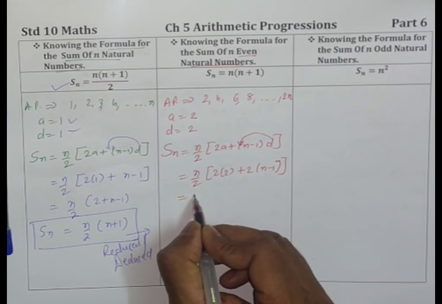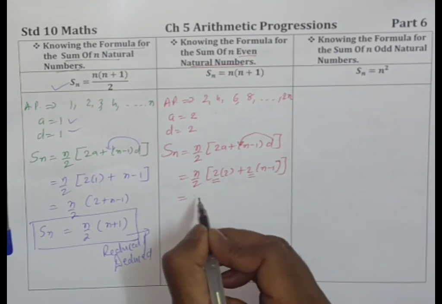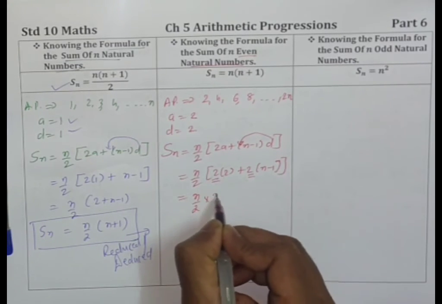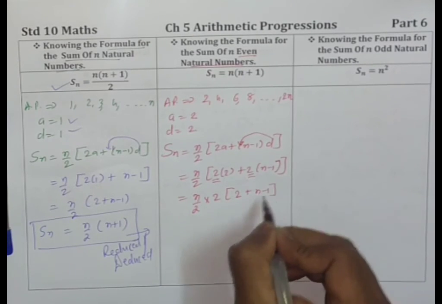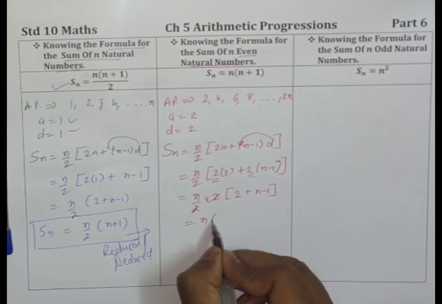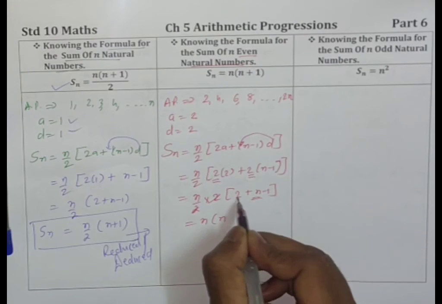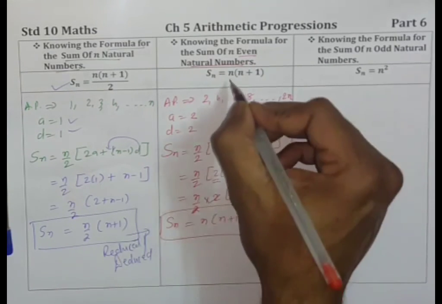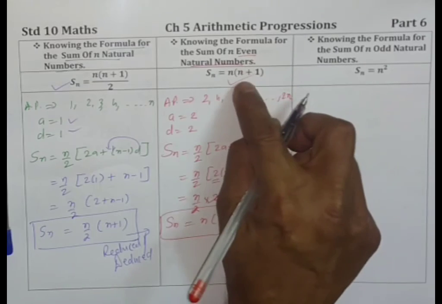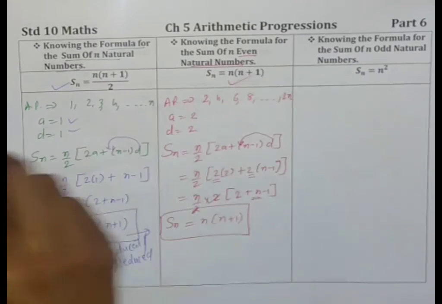Yeah, children, 2 is common. If you want, you can take it common. n by 2 into 2 is common, so 2 is left, and here n minus 1 is left. This 2 cancels. So n into n, and 2 minus 1 is plus 1. There you are. The sum of n terms, if these n terms are even natural numbers, is n into n plus 1.